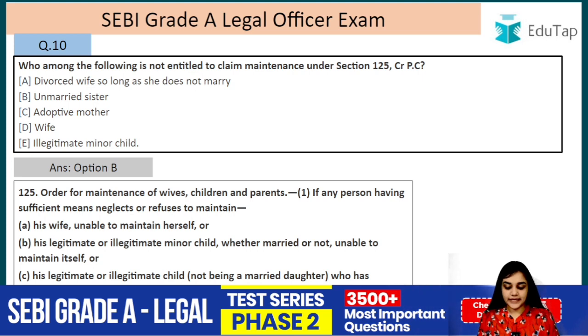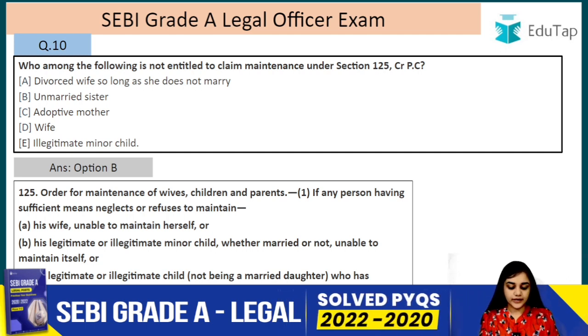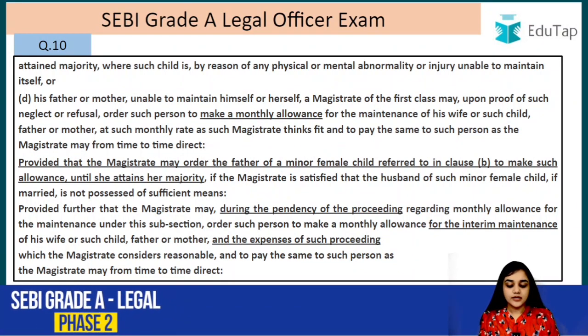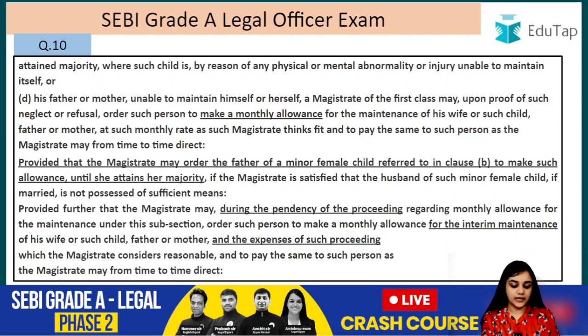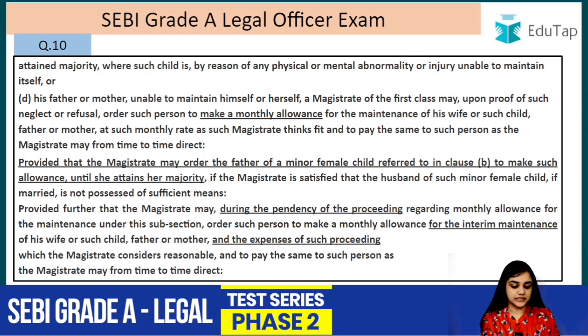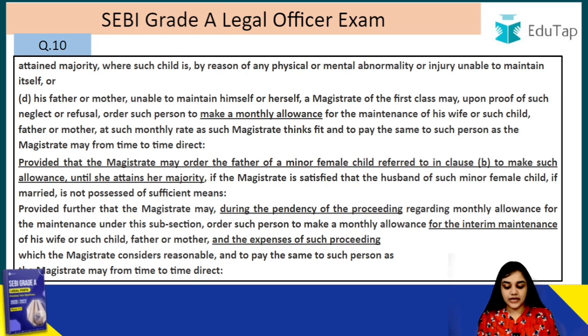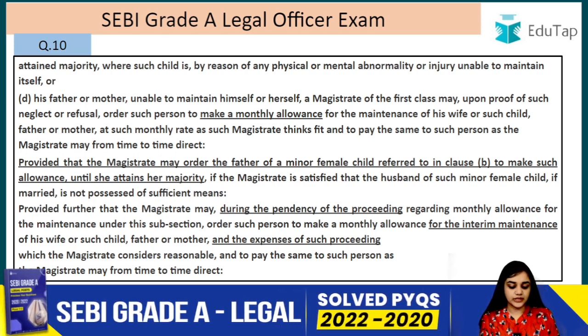intentionally doing it, right? To maintain his wife unable to maintain herself, his legitimate or illegitimate minor child, whether married or not, unable to maintain itself, his legitimate or illegitimate child not being a married daughter who has attained majority, where such child is by the reason of any physical or mental abnormality or injury unable to maintain itself, or his father or mother unable to maintain himself or herself, a magistrate of the first class may, upon proof of such neglect or refusal, order such person to make a monthly allowance for the maintenance of his wife or such child, father or mother at such monthly rate as such magistrate thinks fit, and to pay the same to such person as the magistrate may from